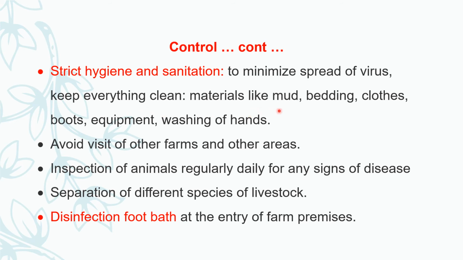Materials like mud, bedding, clothes, gumboots, shoes, various equipment also harbor the infection. Washing of hands after each and every activity is of prime importance to reduce the spread of disease.